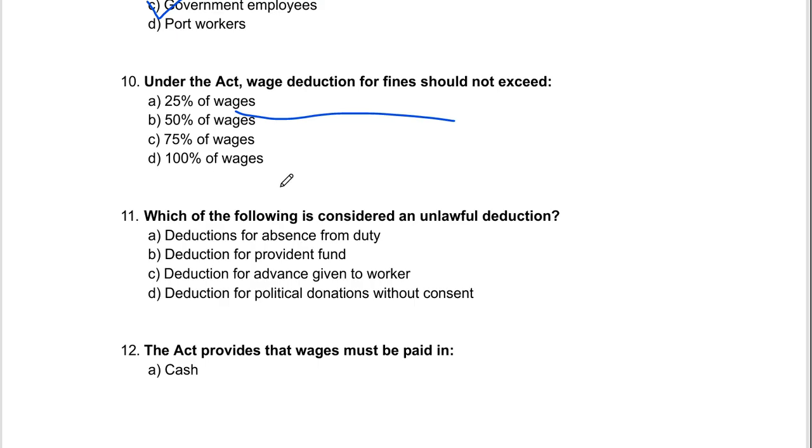So under this act, there are two kinds of deduction: for cooperative societies and for non-cooperative societies. For cooperative societies, it is 75%. And for other cases, it is 50%. So this was the correct option.